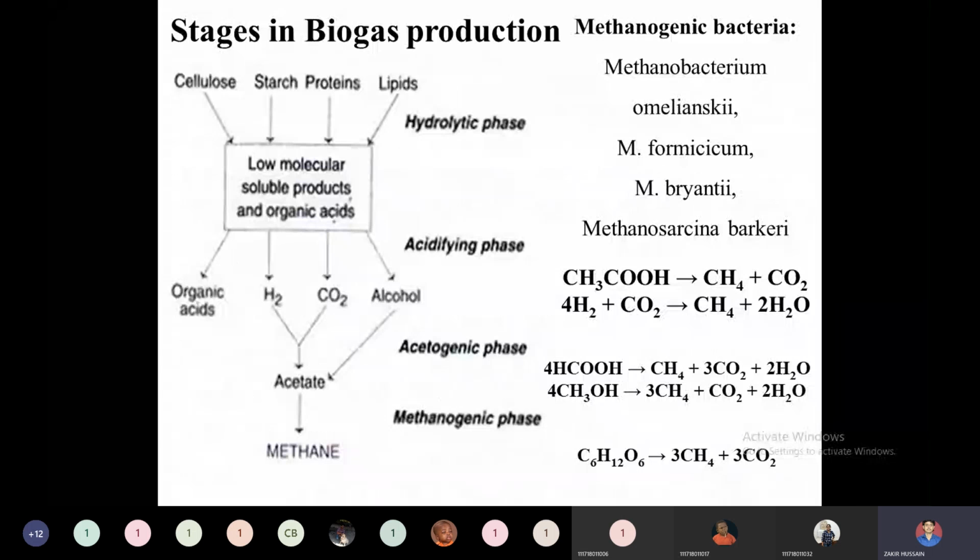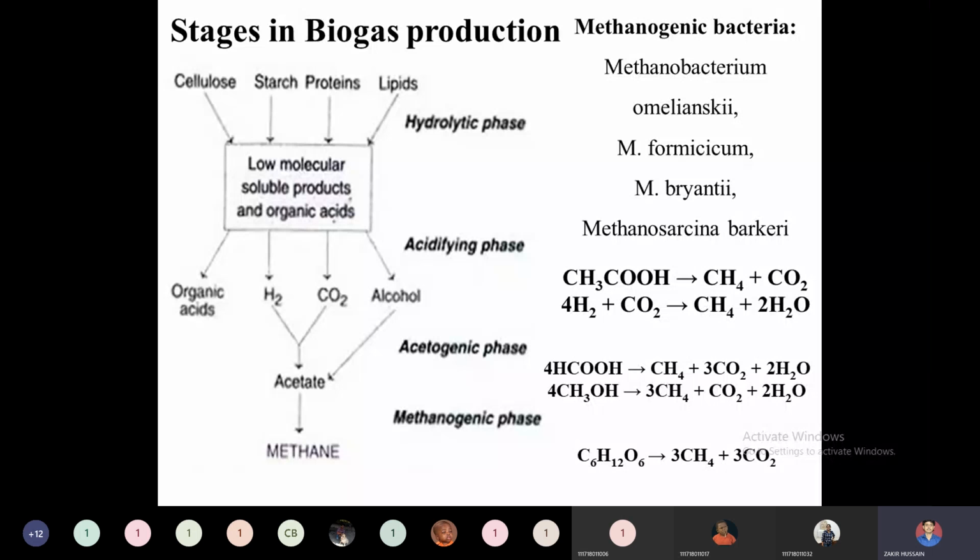biogas production. One is the hydrolytic stage, in which the high molecular weight components like cellulose, starch, protein, and lipids will be converted to low molecular weight soluble products and organic acids. Then the next phase is the acidifying phase. In the acidifying phase, the acidogens are used to convert these low molecular weight soluble products to more organic acids and H2, CO2, and alcohol.